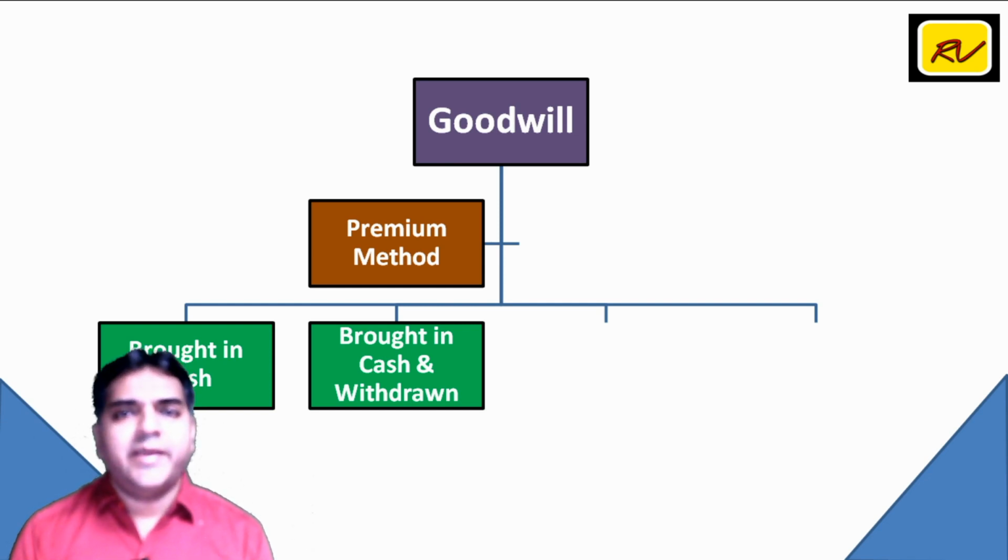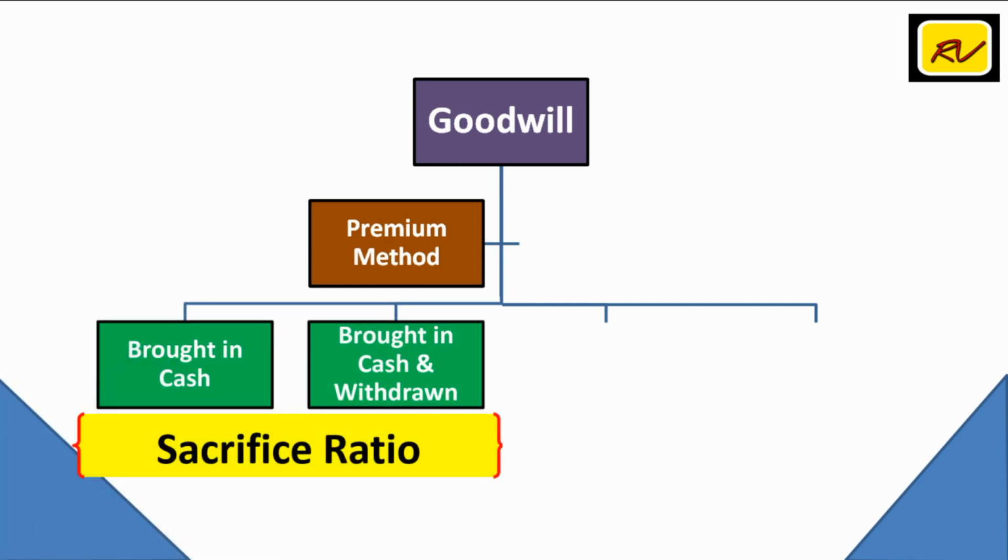So friends, if we summarize, methods of goodwill can be broadly classified into two categories. Under the first category, premium method, goodwill is as good as premium, which the new partner is bringing and distributing between old partners by way of cash. So method 1 says when goodwill is brought in cash. Method 2 says when goodwill is brought in cash and distributed between old partners. It is withdrawn by old partners. And as we have seen, this is to be done in sacrifice ratio compulsory.